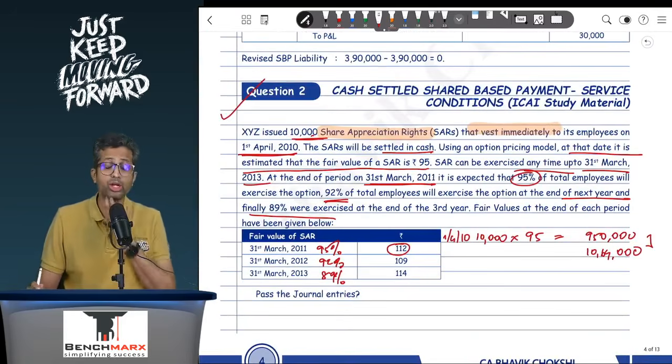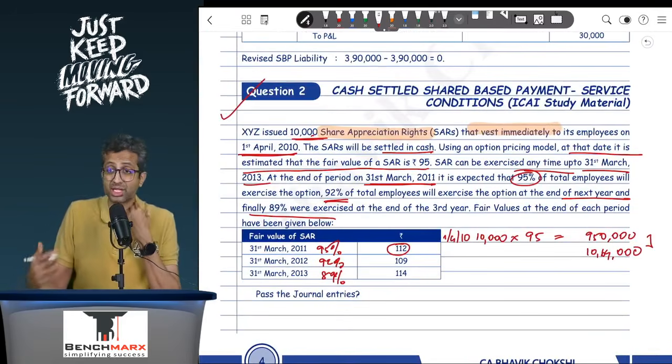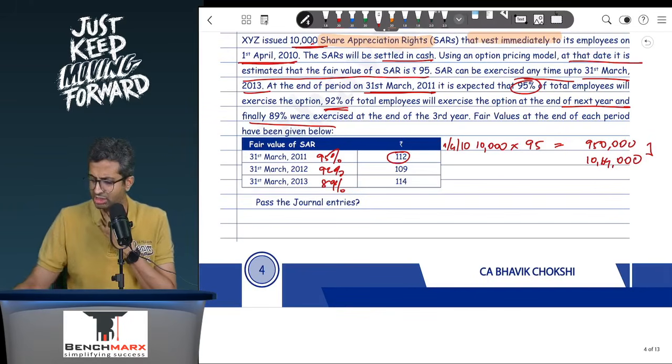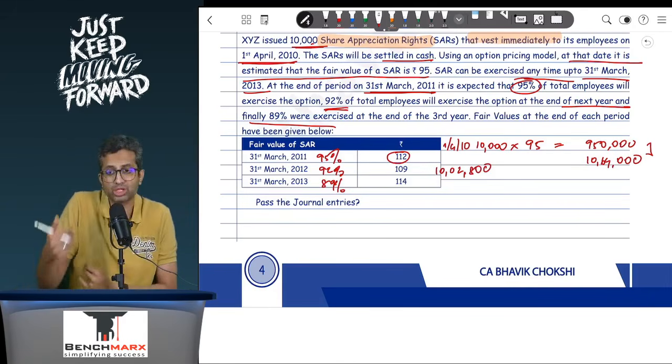Now going forward, no one has exercised, but you now believe only 92% of the employees will exercise. And if only 92% exercise, that is 10,000 into 92%, that is 9,200 into 109. And hence your liability will probably be 10,02,800. But you have already recorded this at 10,64,000. And hence 61,200 will be a reduction.